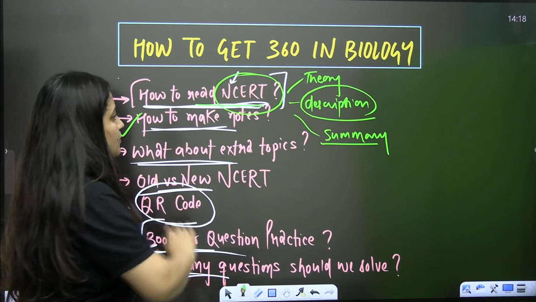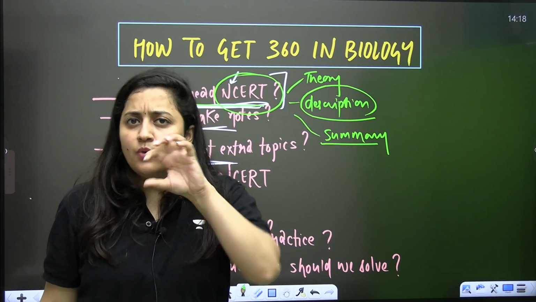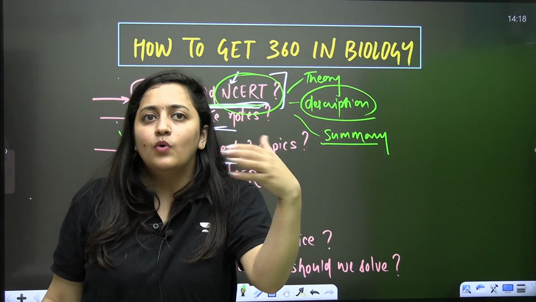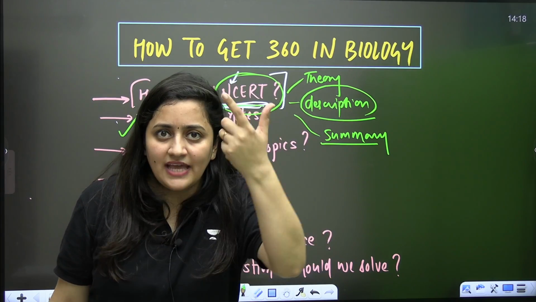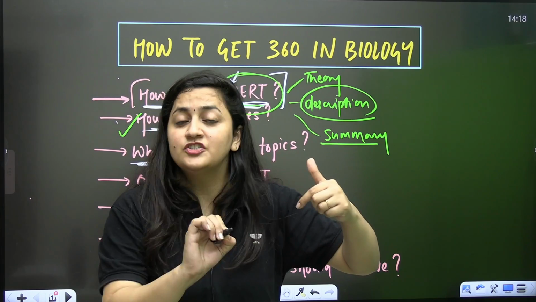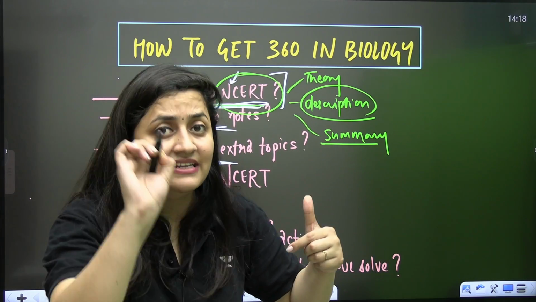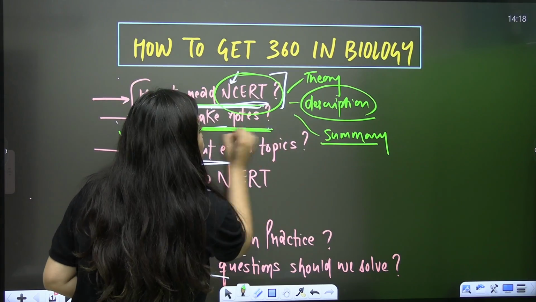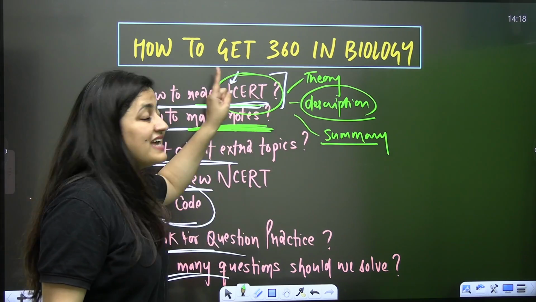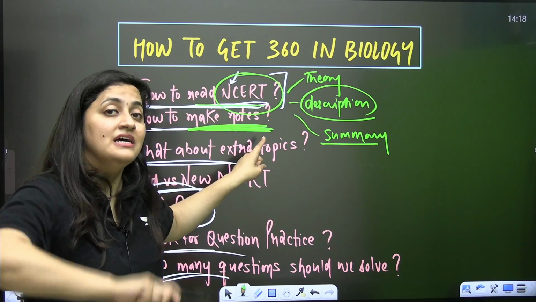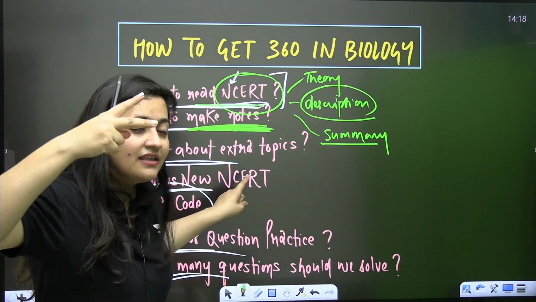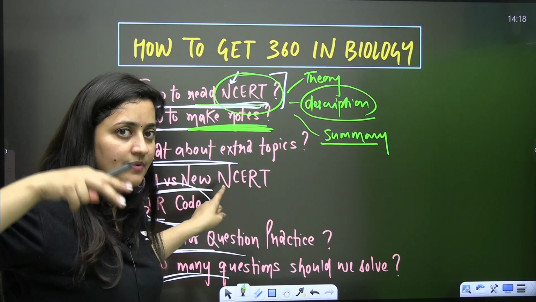Now, how to make the notes? You should make short notes. When it comes to short notes, after solving PYQs, you will get an idea of what the important questions are. Then on the basis of that, you should write down the points. Especially the words which are written in bold in NCERT should be there in your short notes. Short notes help you to revise the same chapter in less time. So firstly, the concept needs to be clear, and then from short notes, you can revise that concept again and again.